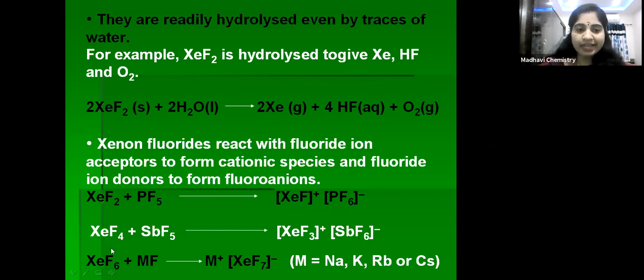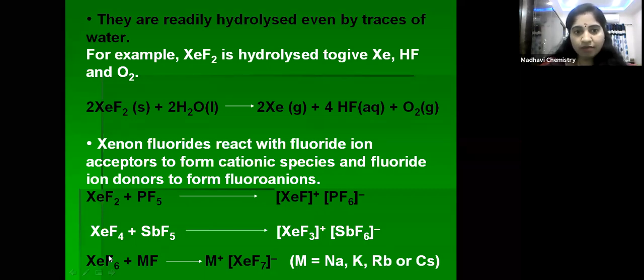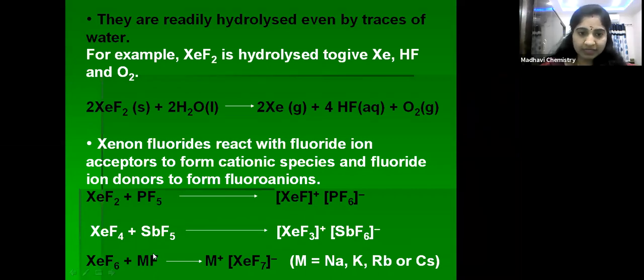In that case, xenon fluorides form anions. From the metal fluoride, one fluoride ion has been donated to xenon fluoride. It already has 6 fluorines, so after accepting one more fluoride ion, XeF7 minus, an anion, is formed. And the metal, having donated a fluoride ion, has converted into M plus.